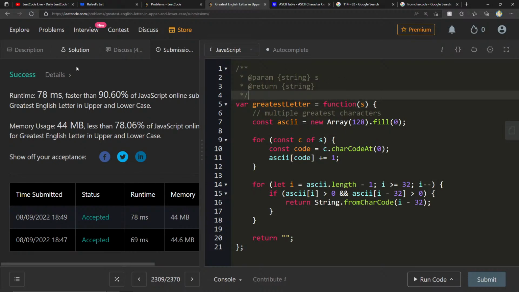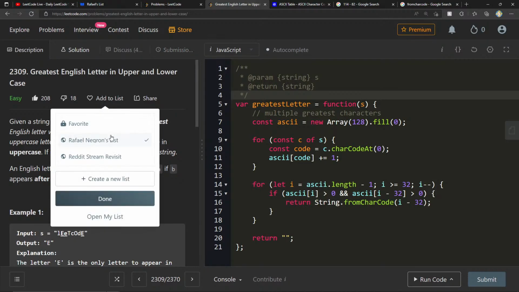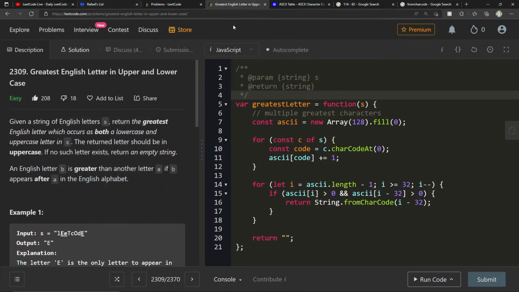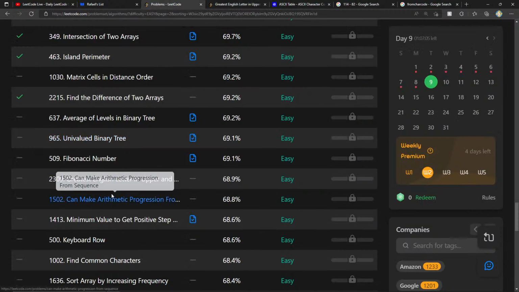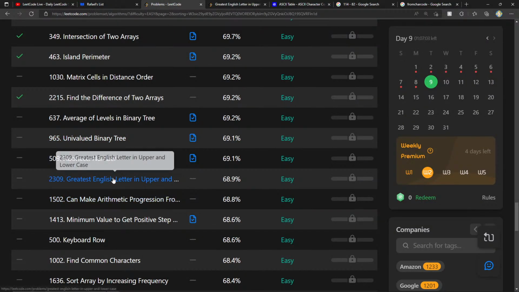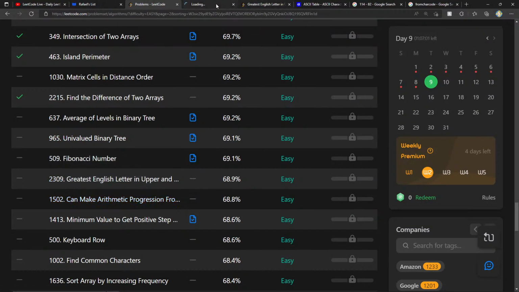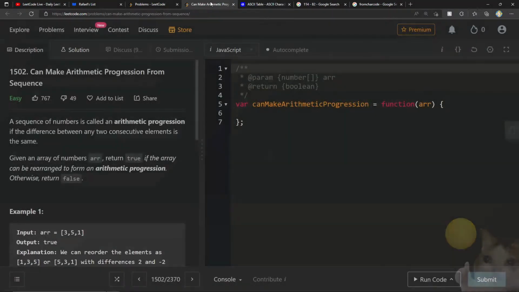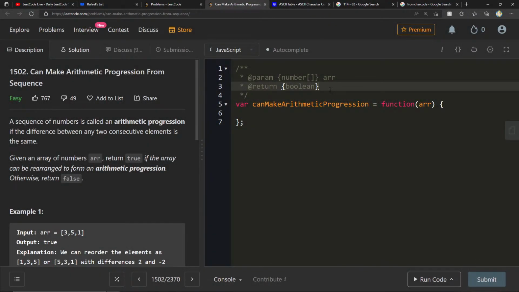But very happy with this question. I really enjoyed this question. I'll definitely be adding it to my list once we're done here. Let's get to another one. So yeah, we've already done 4. Nowadays, if we do 5 questions, I'm really happy about that. I'm very curious to see how it's going to be once we start getting to mediums. I suspect that 2 or 3 will become the goal for any given stream.